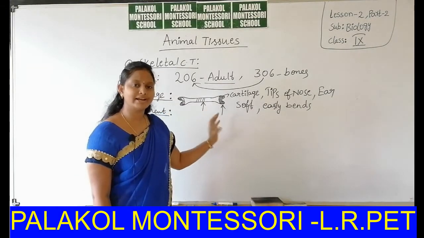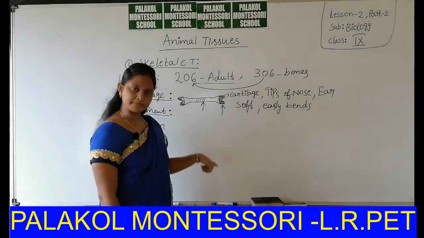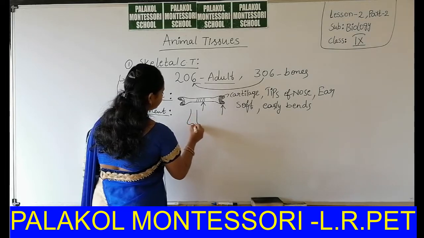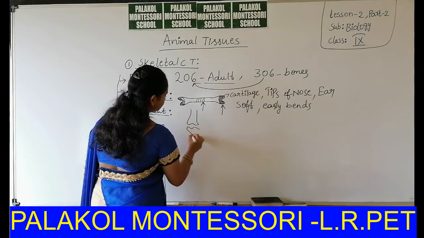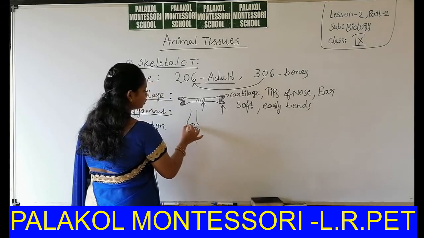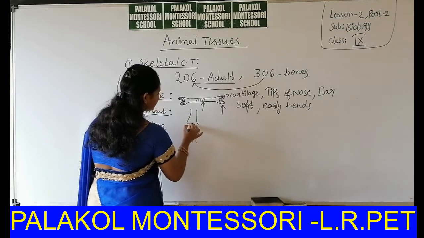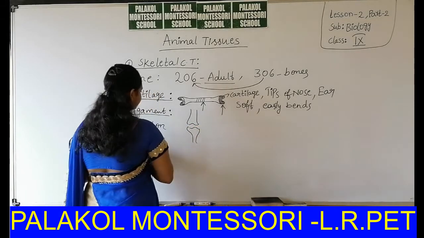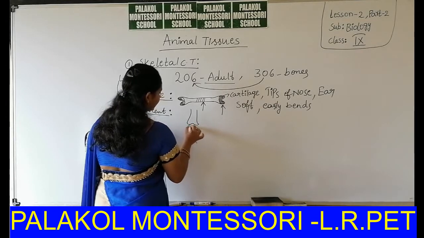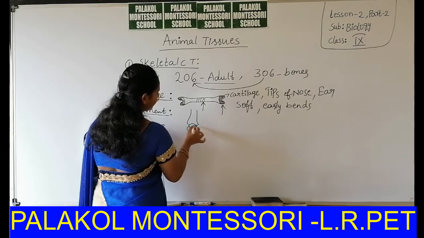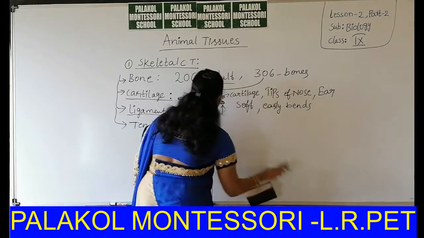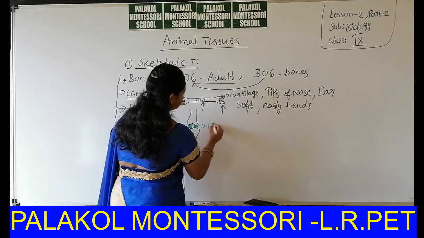Then next one, ligament. Ligament is a type of connective tissue. Where is it present? It is present between two bones. That means two bones are connected with which type of connective tissue? Ligament.